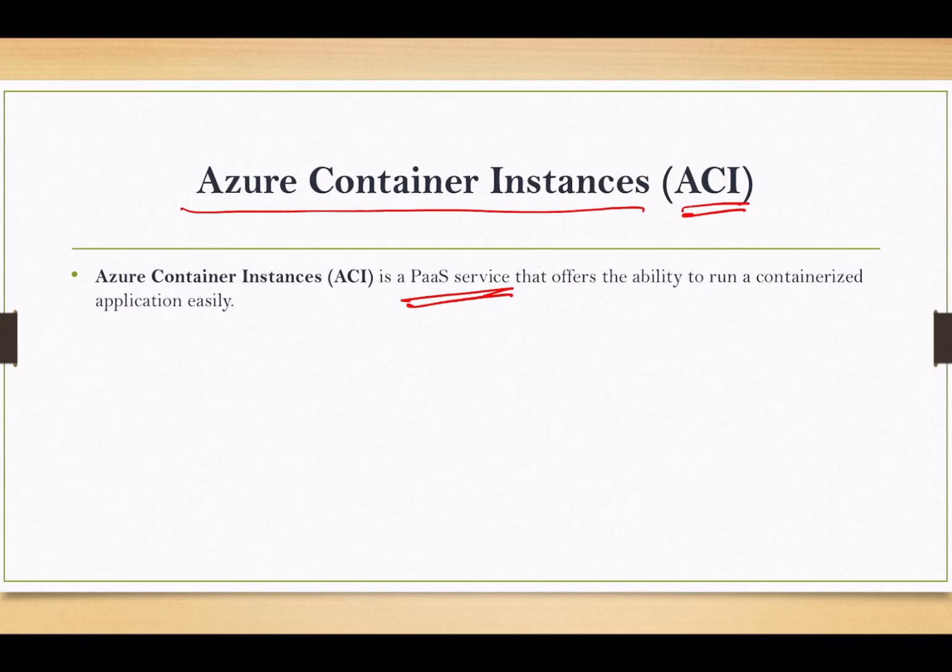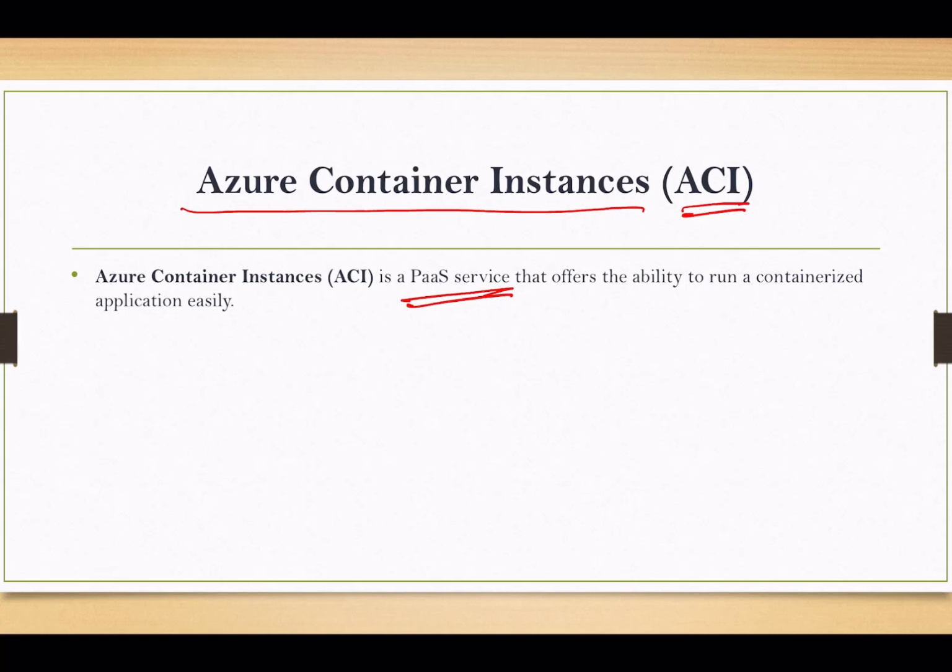A container is a standard package in which we have the required files from the operating system and also the application's required libraries, so that it can run your application independently.